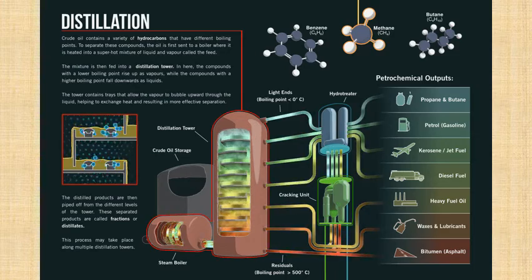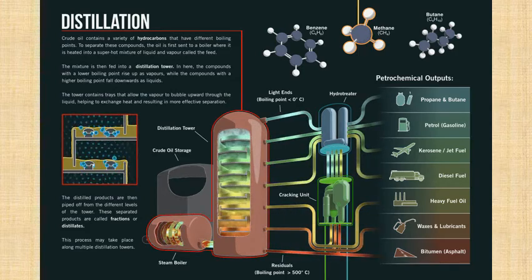You can see light ends, boiling point less than 0 degrees centigrade. It automatically boils when it reaches the distillation tower and it is taken out. That is propane and butane, gasoline and all. Then there's something extra which is heated at a higher temperature, and that is the green ones: kerosene, jet fuel, diesel fuel. You separate the next set of fluids.